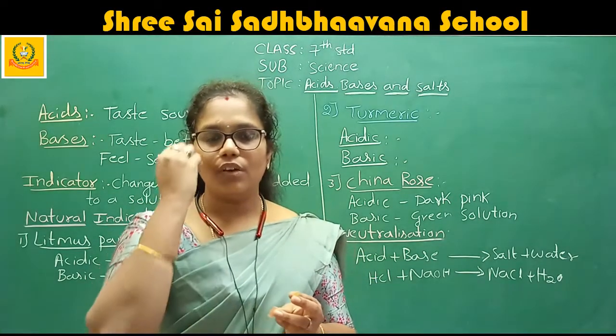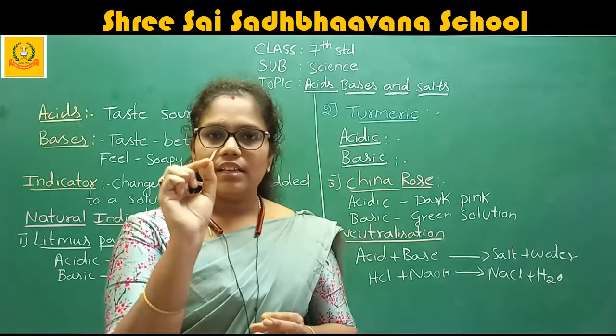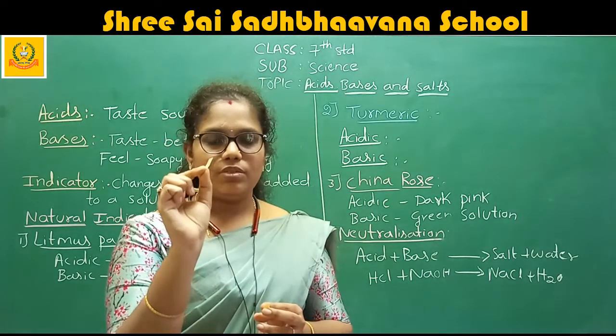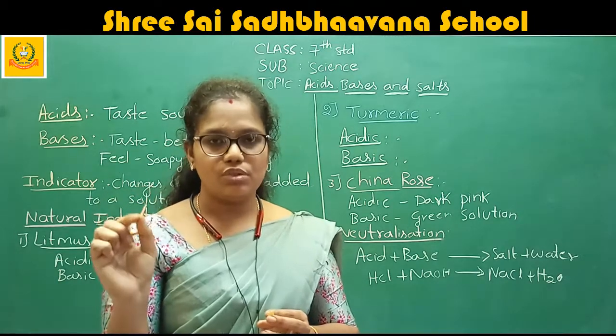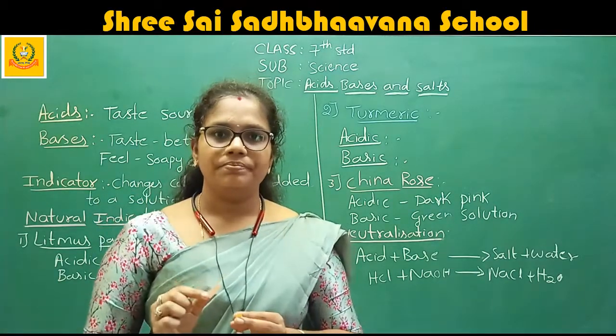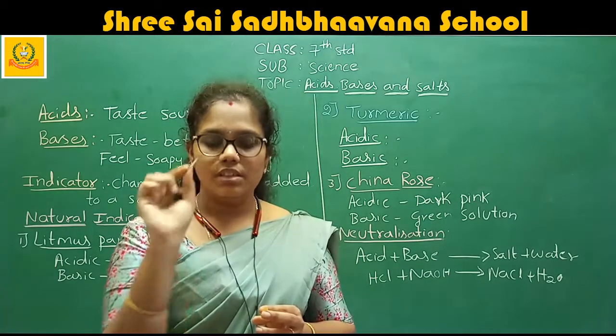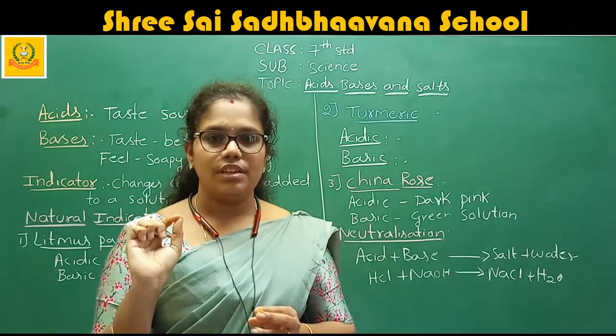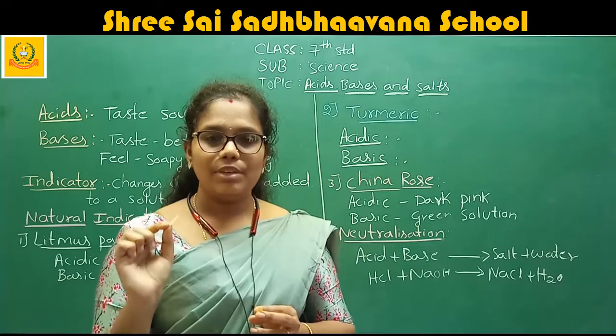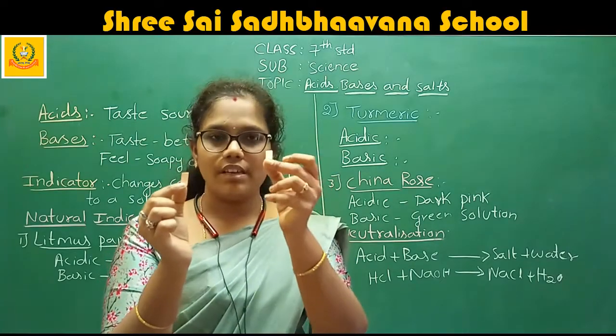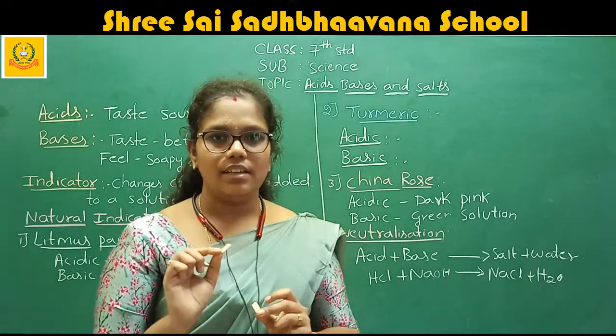Then to confirm, how are we going to conduct that? I just put the pH paper into the citric acid, that means lemon juice. That lemon juice converts the orange color paper to pink in color.